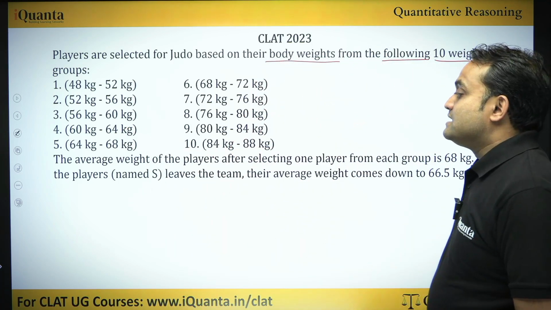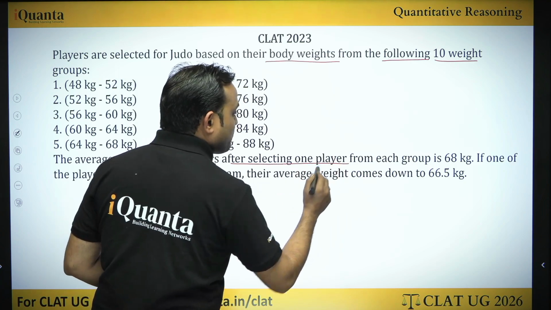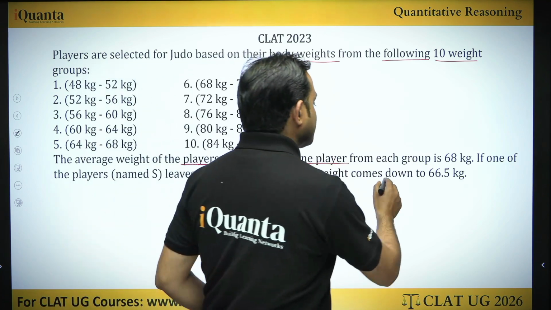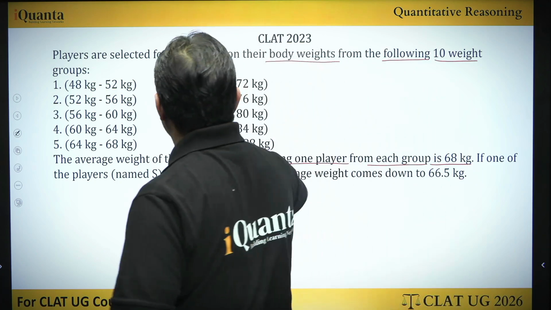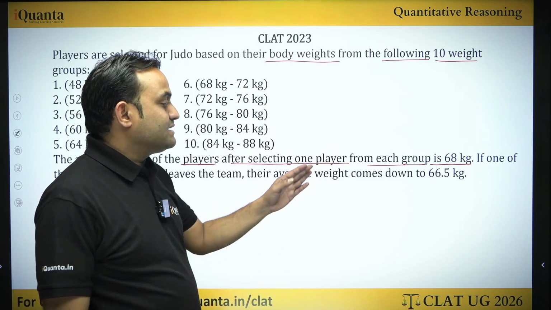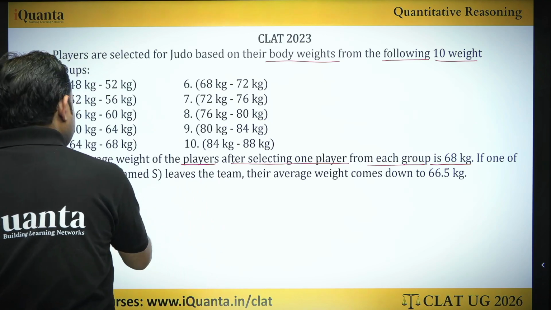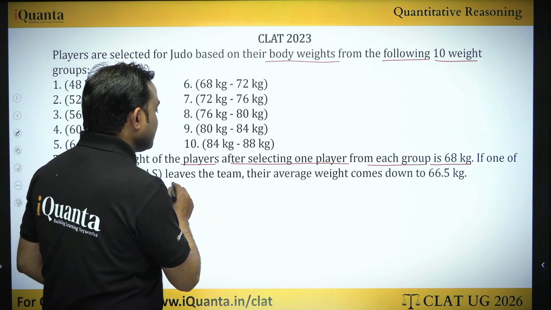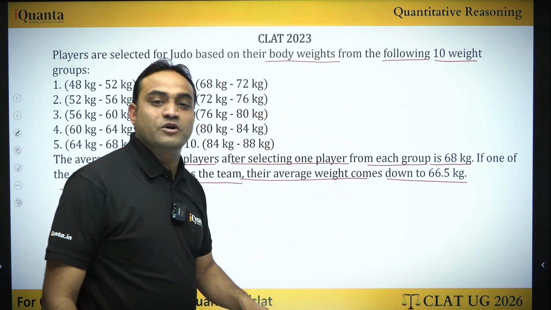Now it says the average weight of the players after selecting one player from each group is 68 kg. So one player has been selected from each group and their average weight is 68 kg. If one of the players named S leaves the team, their average weight comes down to 66.5 kg.